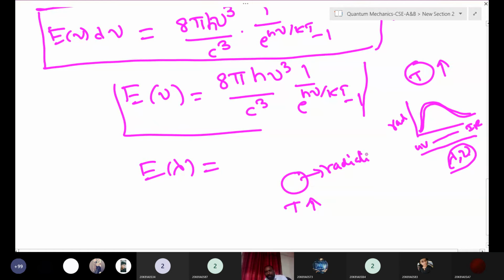How is this radiation changing as a function of wavelength or frequency, throughout the EM spectrum? He explained that completely using this expression: how the radiation depends on frequency, wavelength and temperature, how the curve is changing, and how the spectrum comes, throughout the EM spectrum.